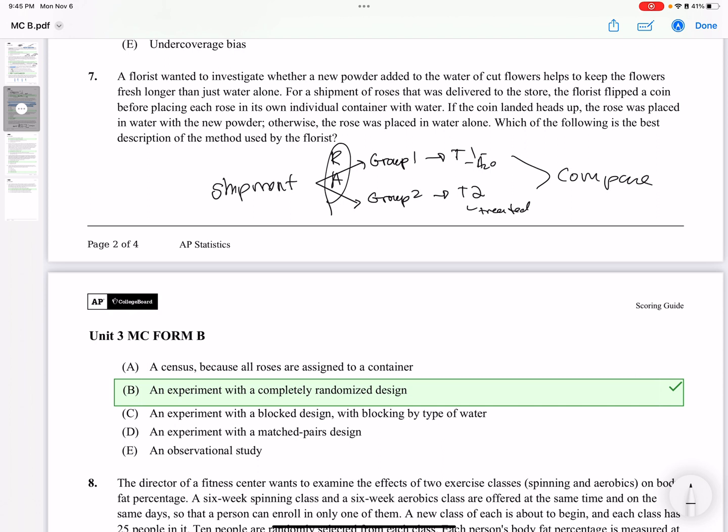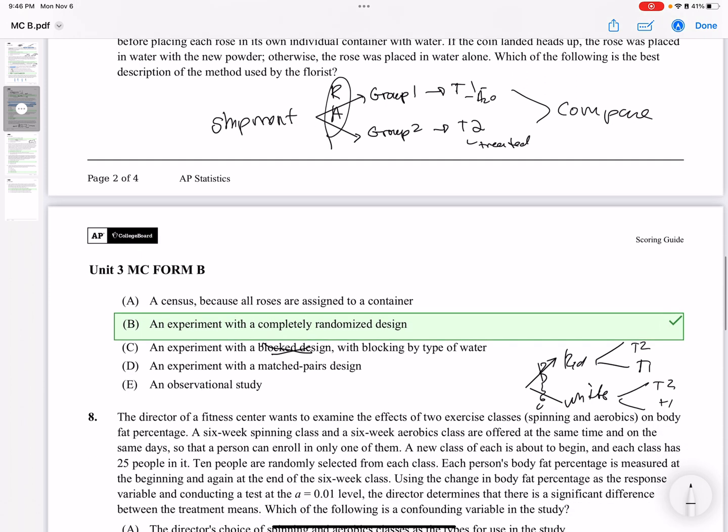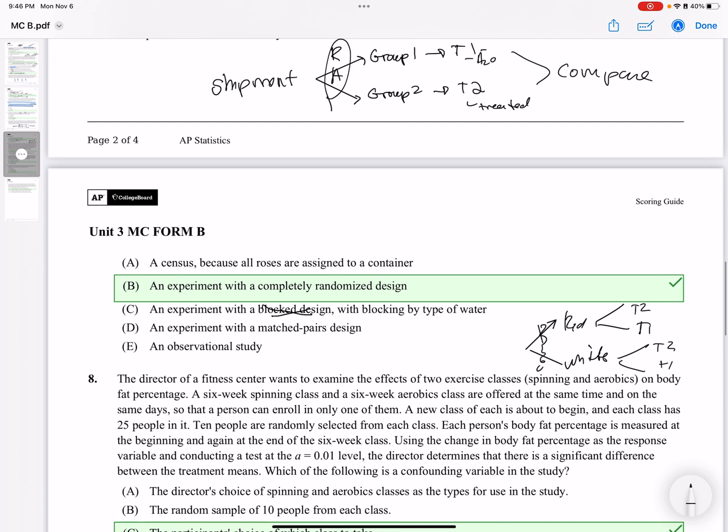So this is a completely randomized design, because that's what's happening. It's not blocked. If it was blocked, it would be like this: a block would be red roses, white roses, or something like that. And then you'd go from here, and you'd say, okay, treatment 1, treatment 2, and then compare the results. It's not an observational study, because it's definitely an experiment. It's not matched pairs, because matched pairs would be where if you had Rose 1 and Rose 2, and Rose 1 got treatment 1 and Rose 2 got treatment 2.